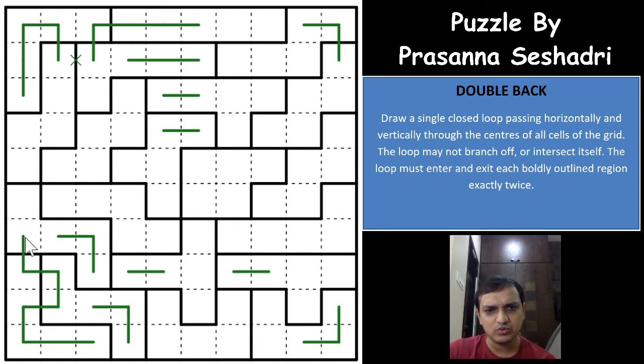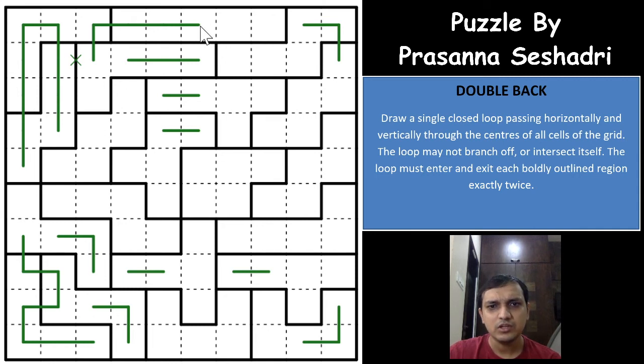Same way, this loop segment, if at all it had a region here, couldn't have gone towards the right or towards the left, because it would have formed three entry and exit loop segments. Which means that this has to come down, this again has to come down, and again this has branched off, this is branching to this region, which means this has to come down. It cannot go towards the right, because then you will have three loop entry and exits, which means that this has to come down, again this has to come down, and okay, with that we'll continue the puzzle.